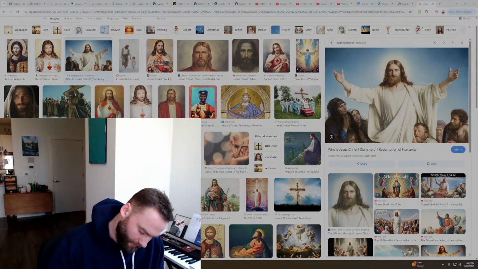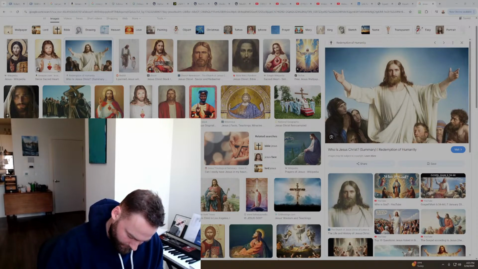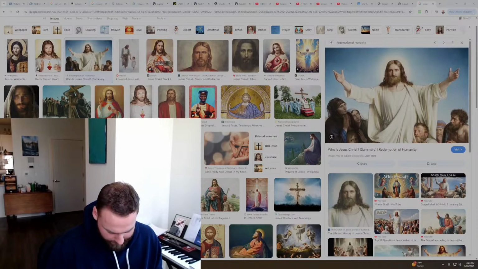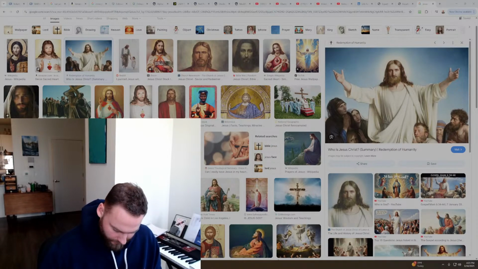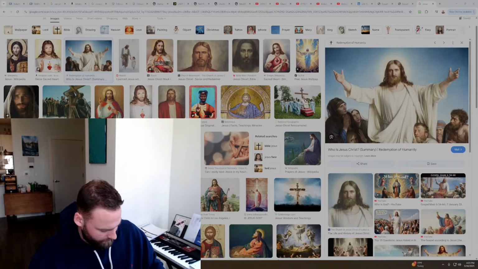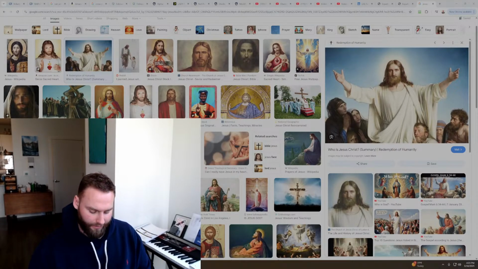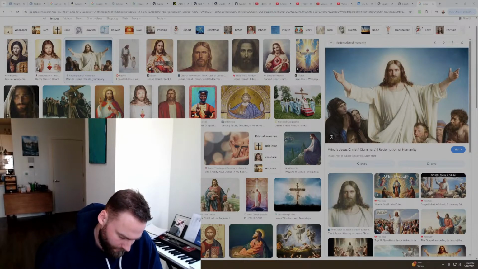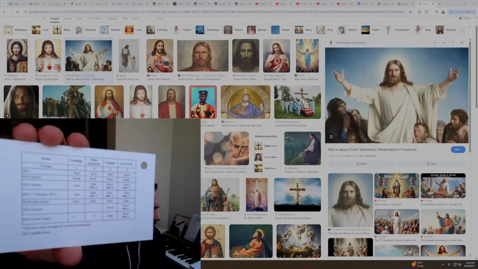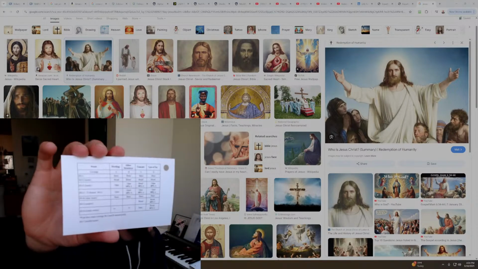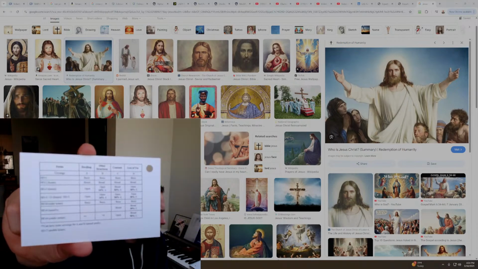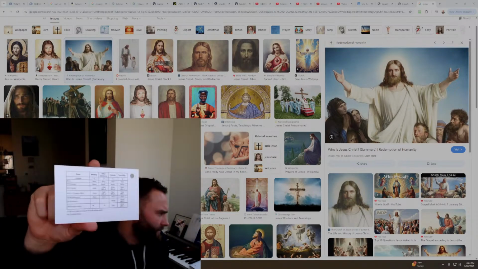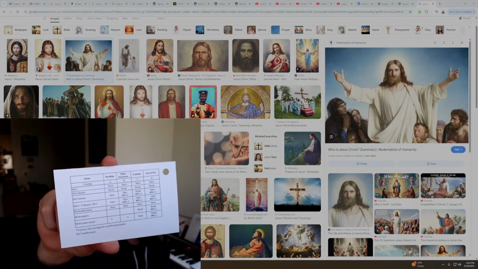I have to find these other ones. Homeowners' forms of coverage. Here's the chart. Let's see if that'll autofocus. There we go.